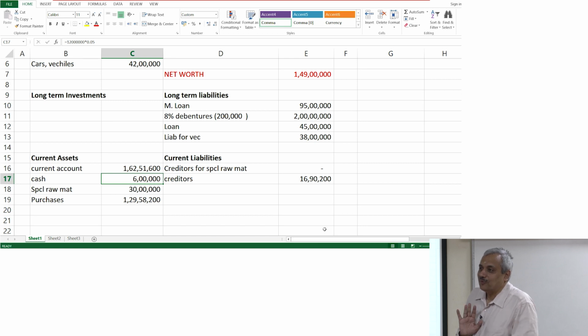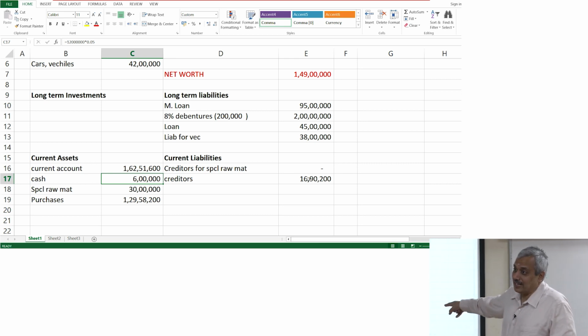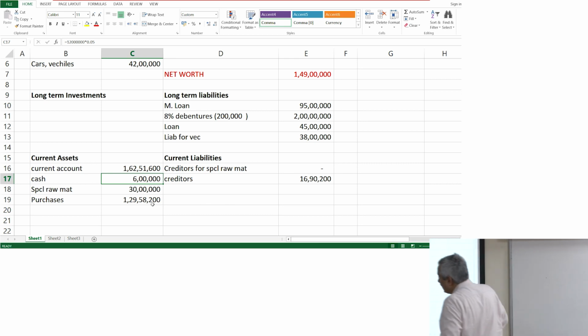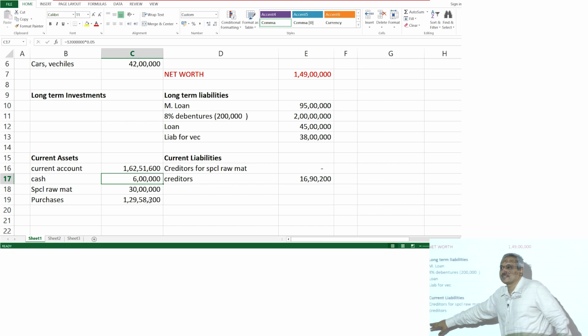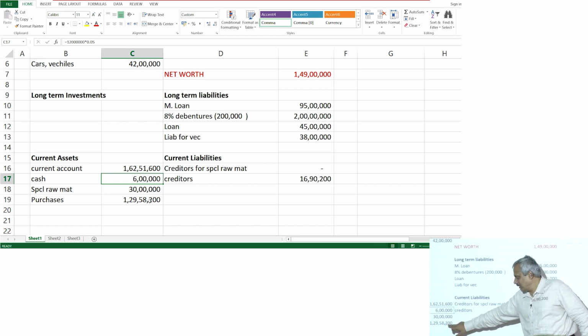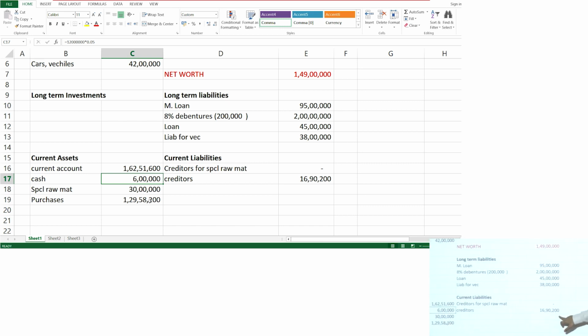Why? What is the cash that has gone out? That is all that has gone out. Not 1 crore 29 lakhs has gone out. 1 crore 29 lakhs is the value of your purchase. What is the cash that has gone out? This minus what you have to pay.